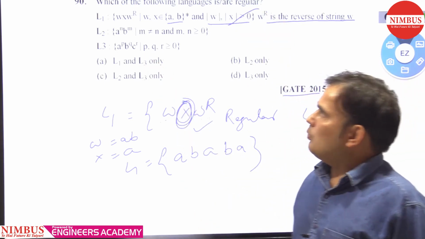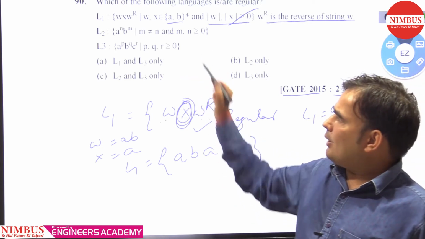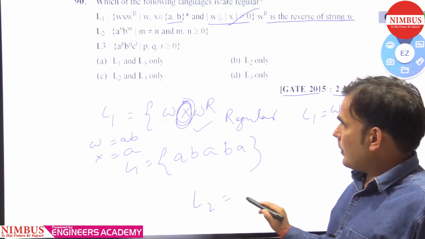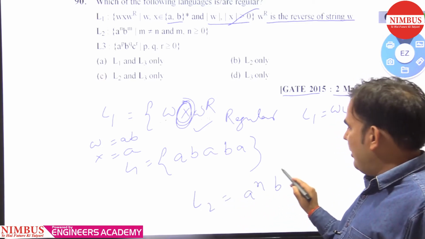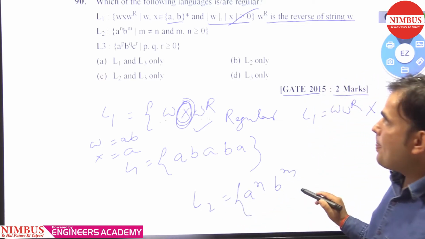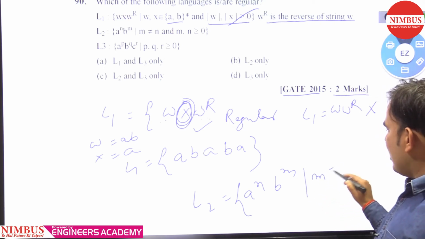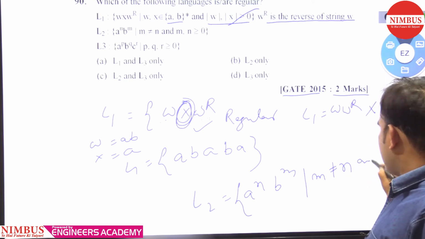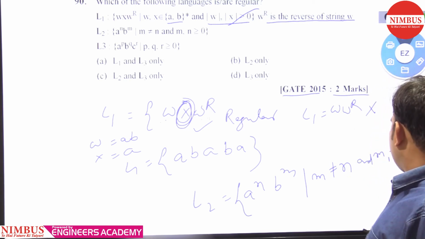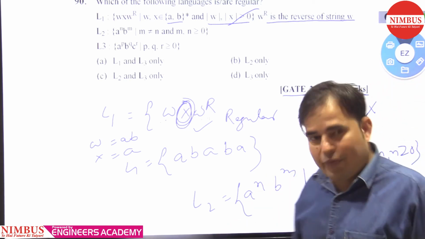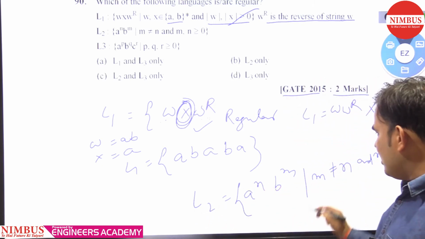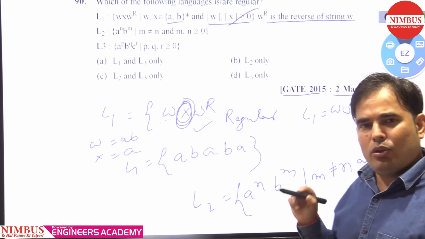Let's see L2. L2 is A^m B^n, where m not equal to n, and m, n greater than or equal to 0. So definitely it is not regular, because it is giving you the comparison.